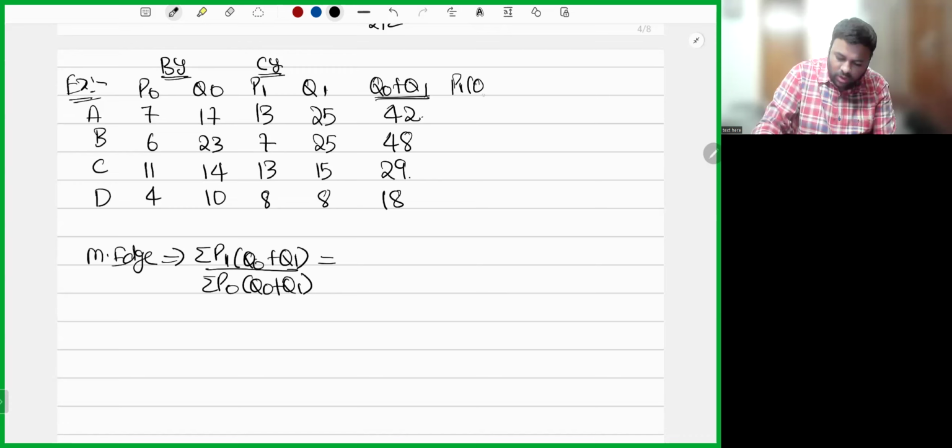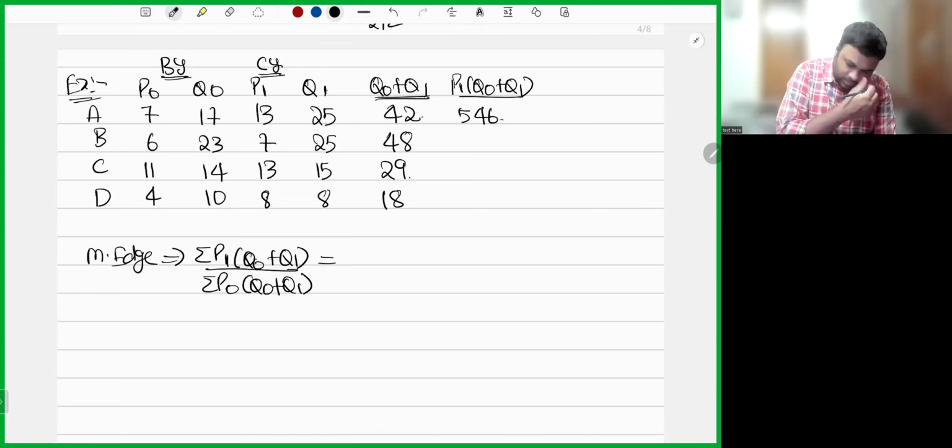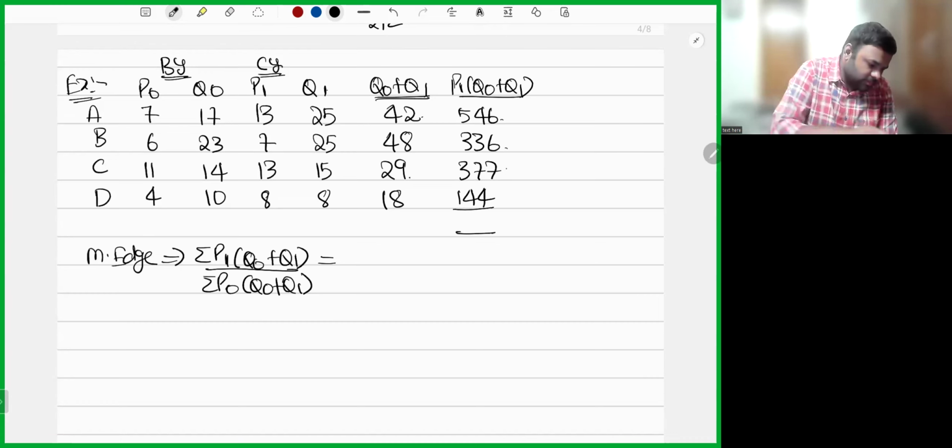Next, P1 into Q0 plus Q1. 13 into 42, 546. 7 into 48, 336. 13 into 29, 377. 8 into 80, 144. So total 1403. That is P1 into Q0 plus Q1.